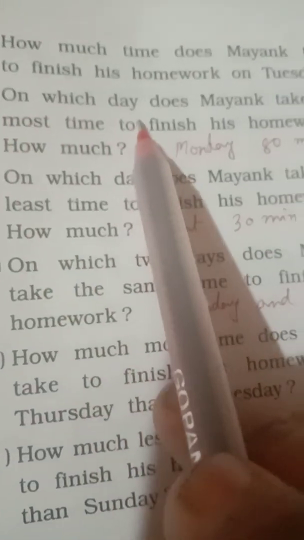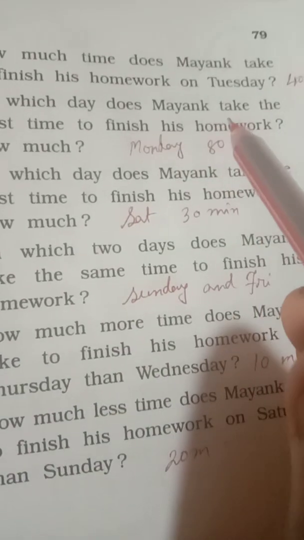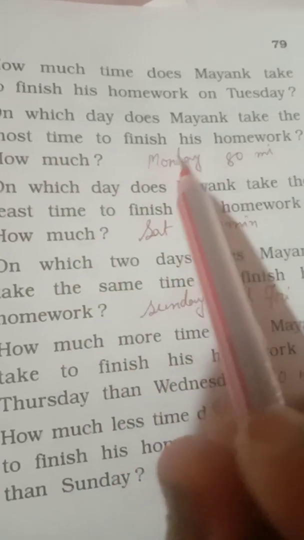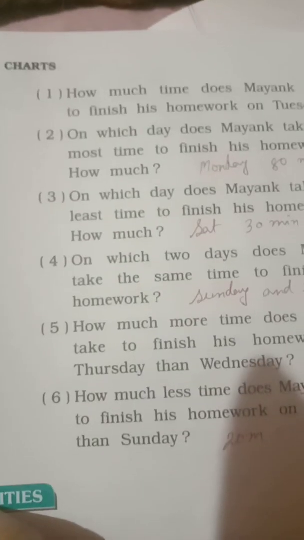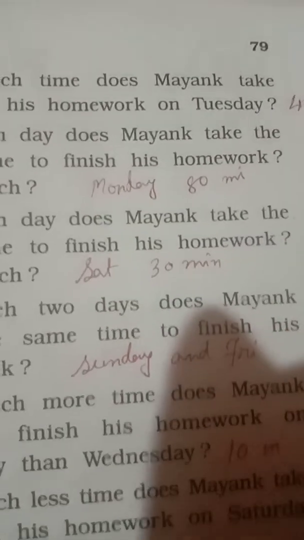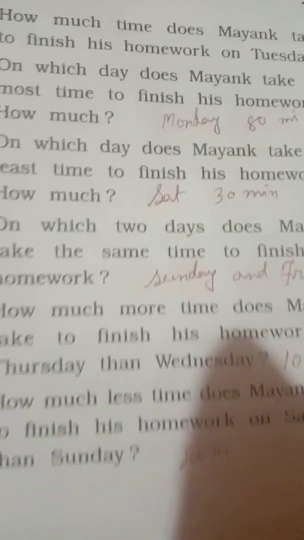On which day does Mayank take the most time to finish his homework, and how much? Maximum time. It is Monday, that is 80 minutes. So write over here Monday 80 minutes.